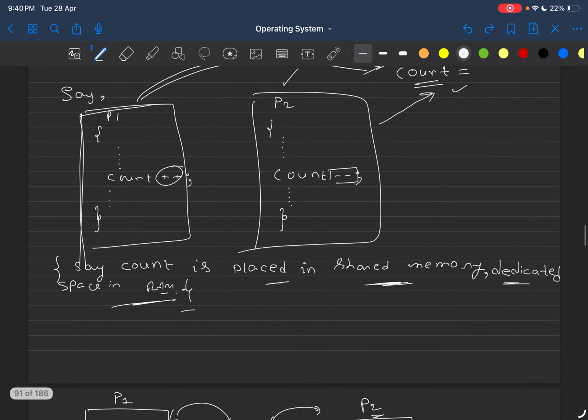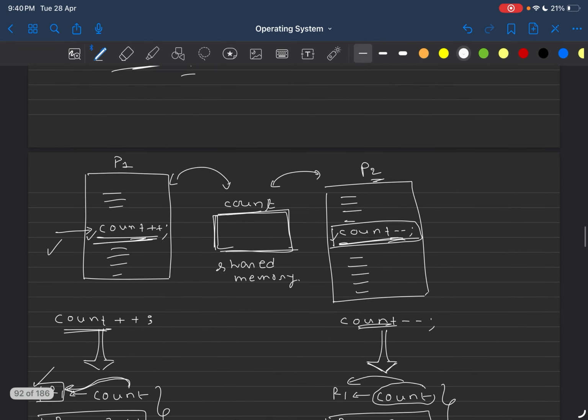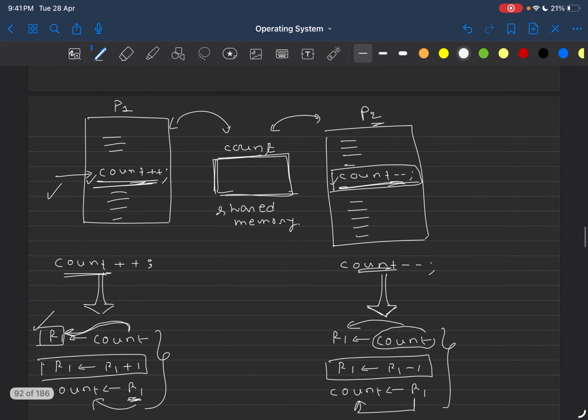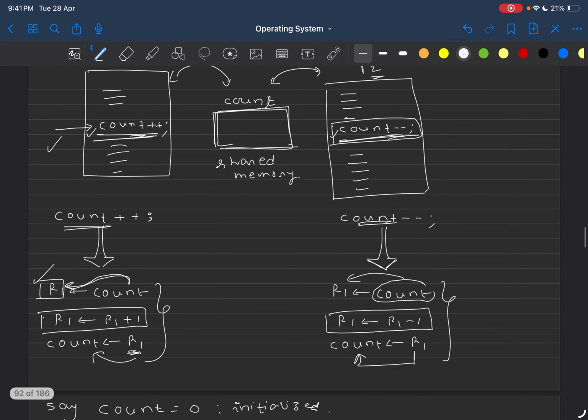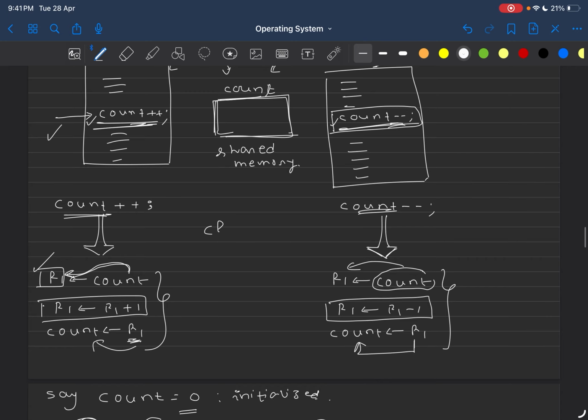If you come to this point, this count variable is stored in a particular register, that is R1 for this example. This R1 is not attached with a particular process, that is P1, because count plus plus is in P1. When P1 is getting executed, P1 stored this count variable into R1, and this R1 is not attached with process P1. R1 is attached with the CPU.